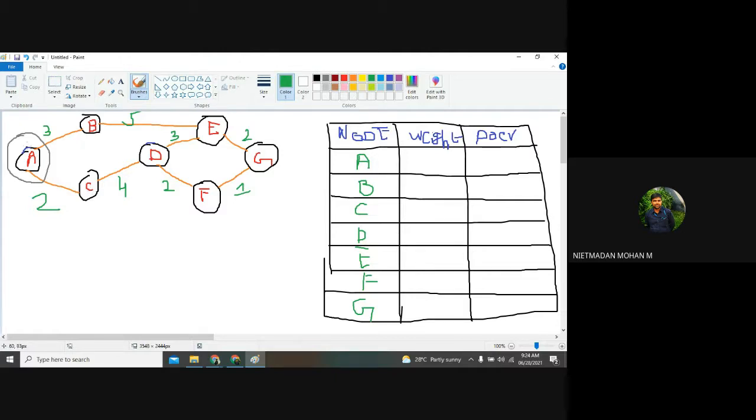And what is the weight for A? 0. So whatever node you are starting with, the weight for that particular node will always be 0, because the starting point has no distance to travel. After getting your starting point, all the remaining nodes will be considered as infinity, a temporary variable. We don't know how much the cost is when traveling from A to B, as of now.